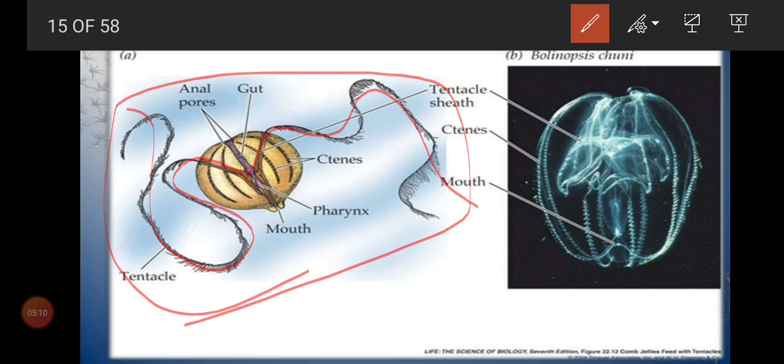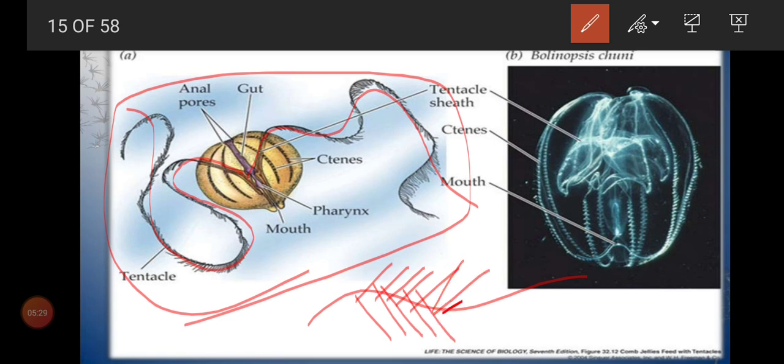We have learned in the Coelenterata group that tentacles are meant for movement and also for secretion of some stinky smell to escape from the predator. Like that, here also tentacles are there for locomotion. All over the tentacle there are cilia, and the cilia will help for locomotion.